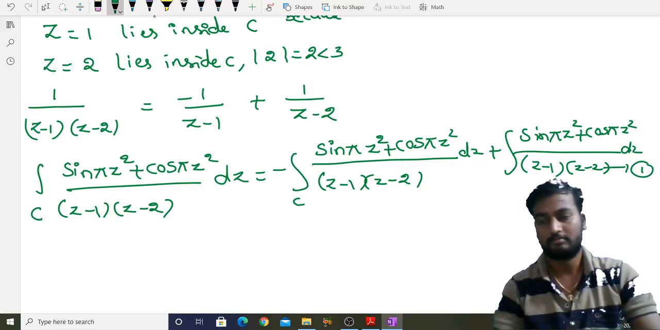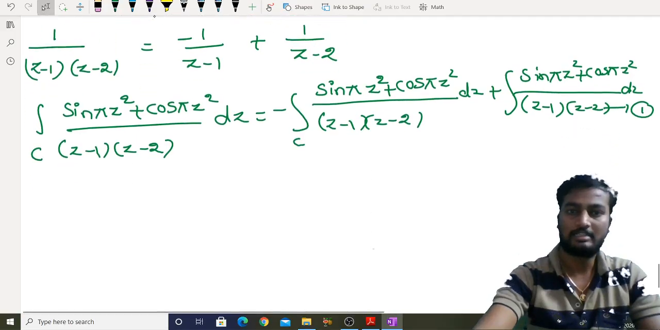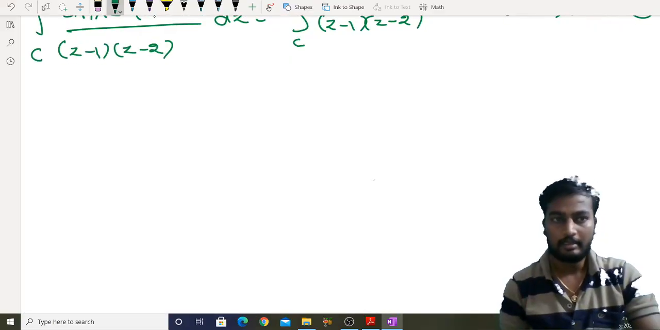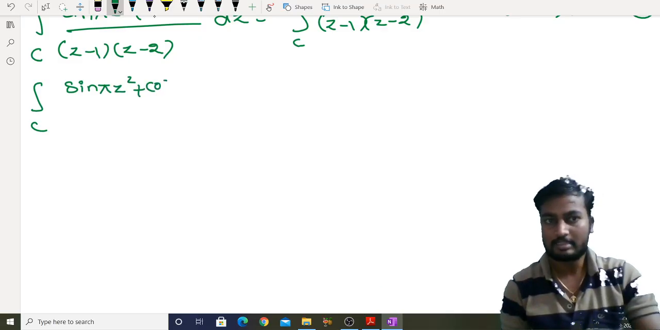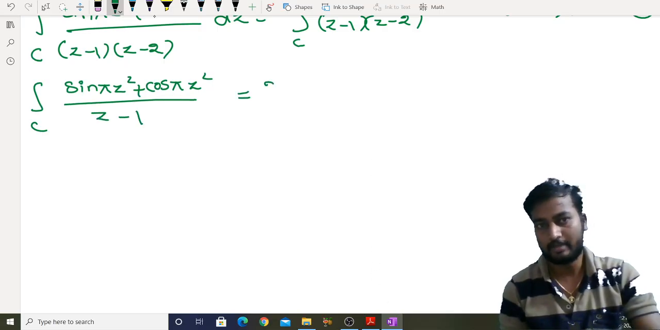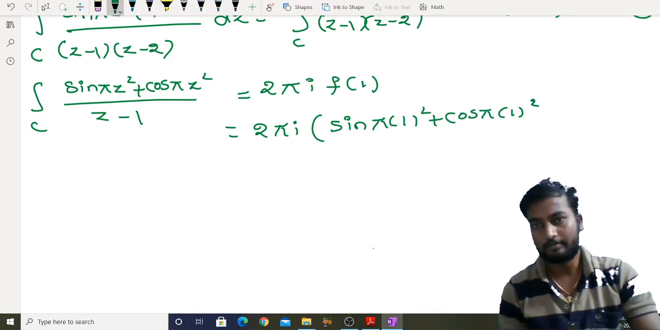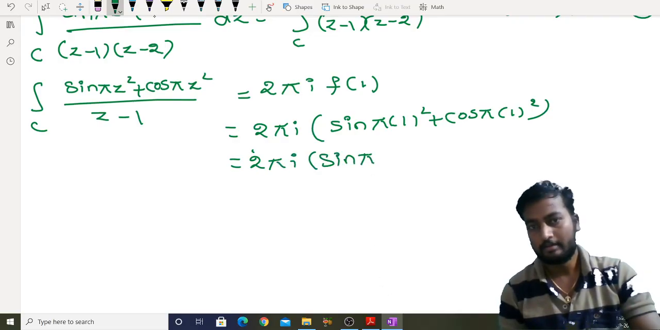Let it be this one, right? Now you separately consider. So first one, if you consider the integral over c of (sin πz² + cos πz²)/(z − 1). This can be written by Cauchy integral formula as 2πi f(1), which is 2πi times sin π·1² + cos π·1², right? Which is 2πi into (sin π + cos π).